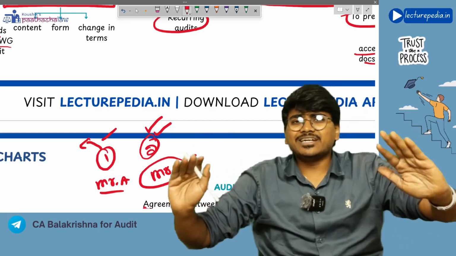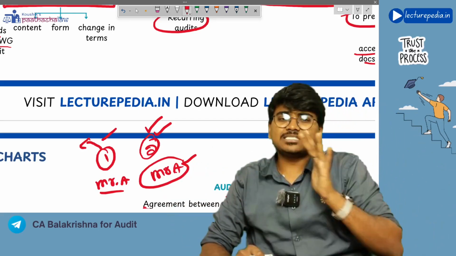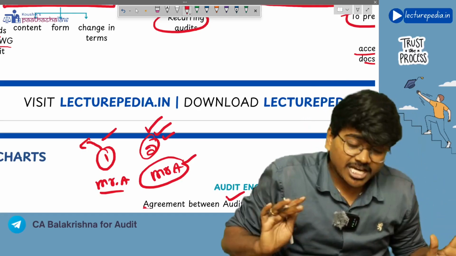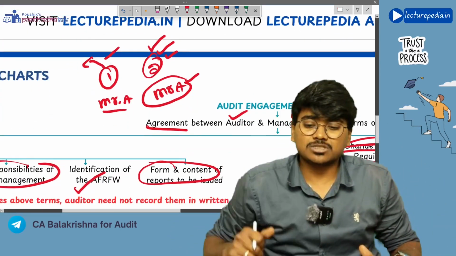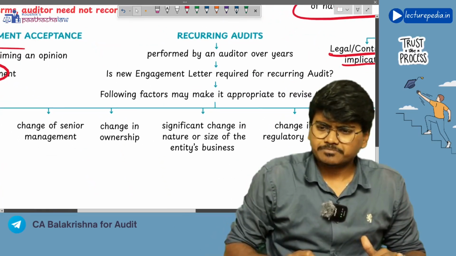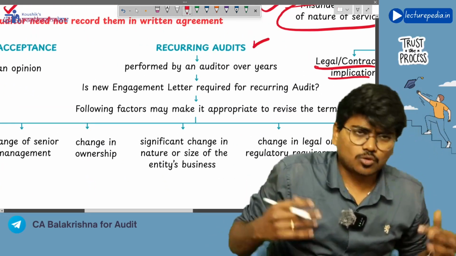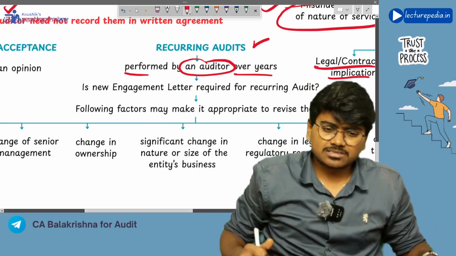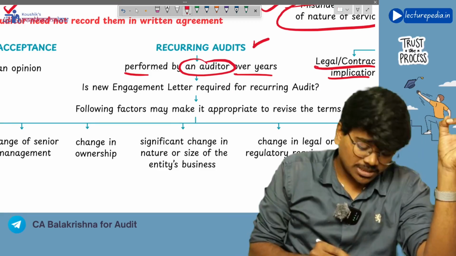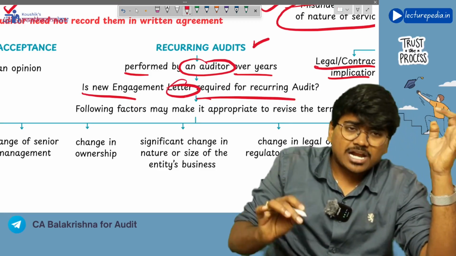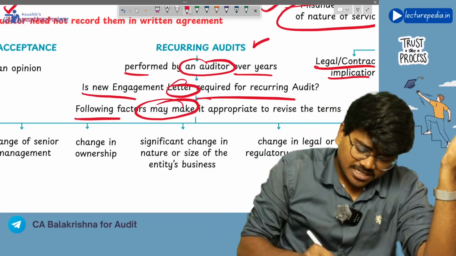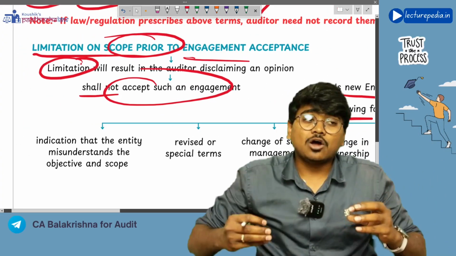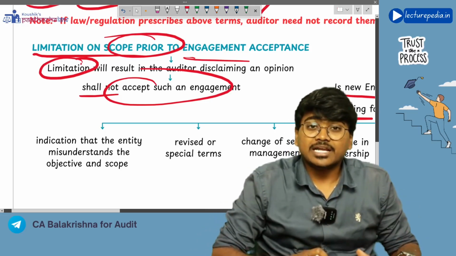The answer is, it depends. If certain factors are there, then the auditor needs to consider giving a new engagement letter for the second year. So what are those factors? Let us see. First of all, recurring audits. What is meant by a recurring audit? When an audit is performed by an auditor over the years, you call it a recurring audit. Now the question is, is a new engagement letter required for recurring audits? The following factors may make it appropriate to revise the terms. If the following factors are there, then the auditor may decide to give a new engagement letter.